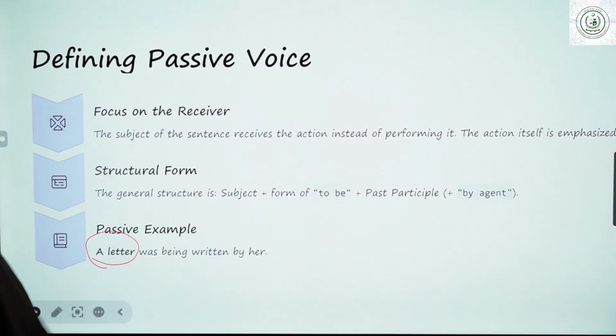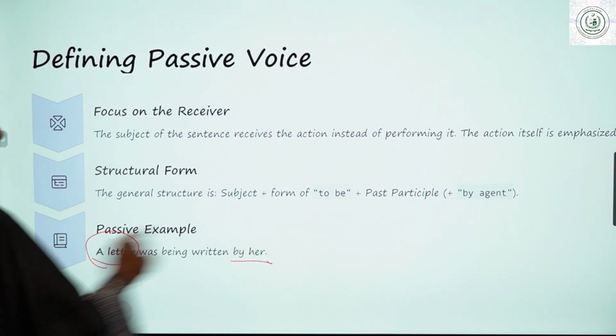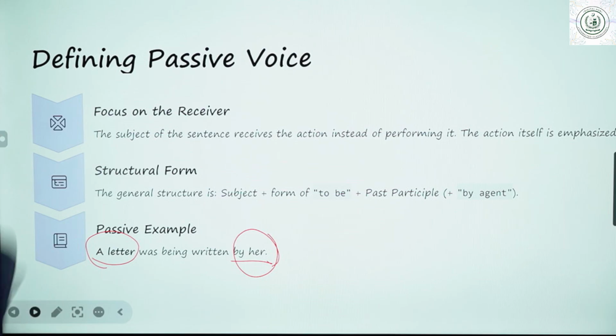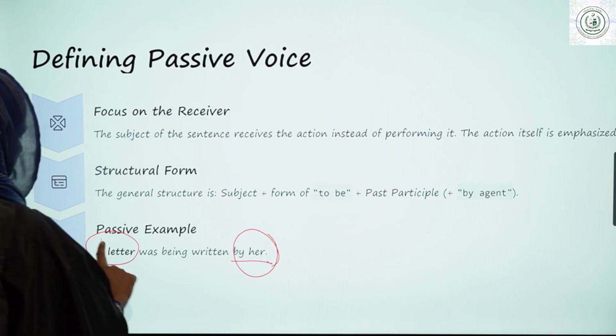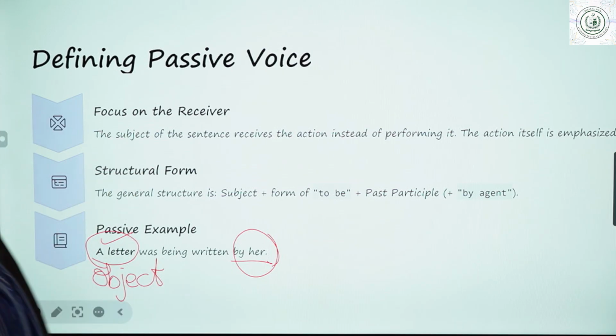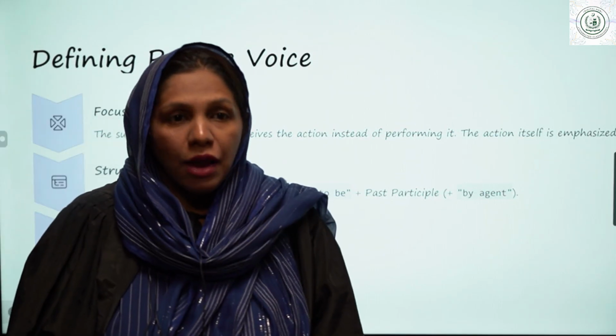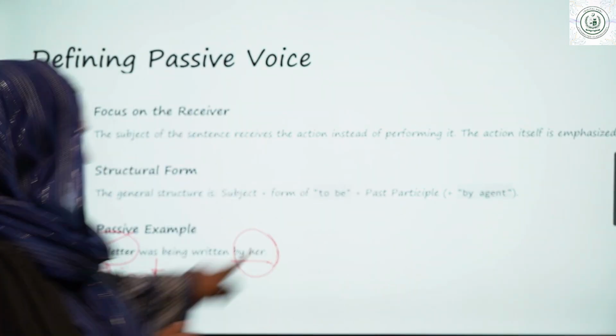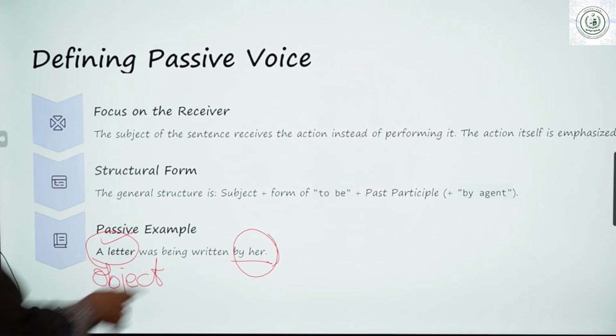Here, a letter was being written by her. Here, subject is not the main focus. Here the focus is on object. So this is the main difference between active and passive voice. In active voice, we are focusing on the subject, but in passive voice, we are focusing on the object.